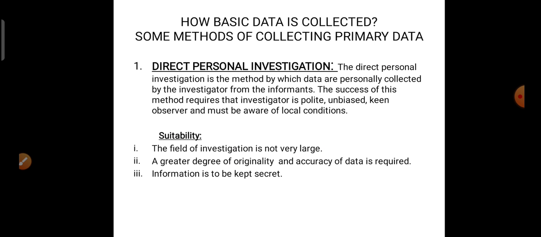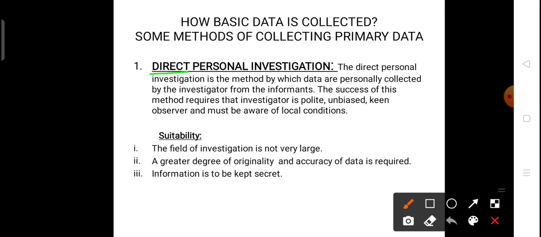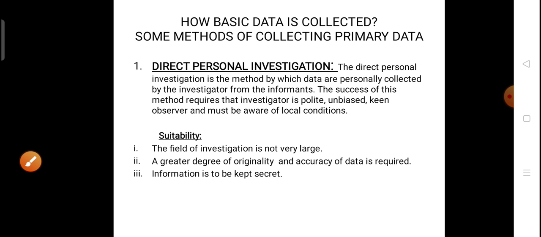Yesterday we started with the methods of collecting the primary data. In that, we have covered one method, that is direct personal investigation. As its name suggests, it is direct: we make direct contact with the informants and collect the data personally from them. It involves making a personal contact with the informants and collecting the data from them.